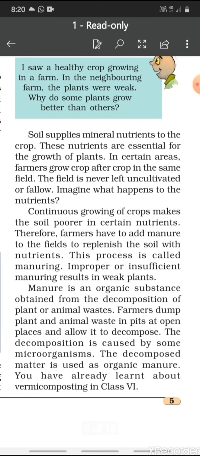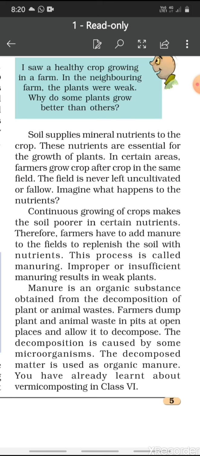Now continuous growing of crop makes the soil poorer in certain nutrients. Therefore farmers have to add manure to the fields to replenish the soil with nutrients. This process is called manuring. Improper or insufficient manuring results in weak plants.